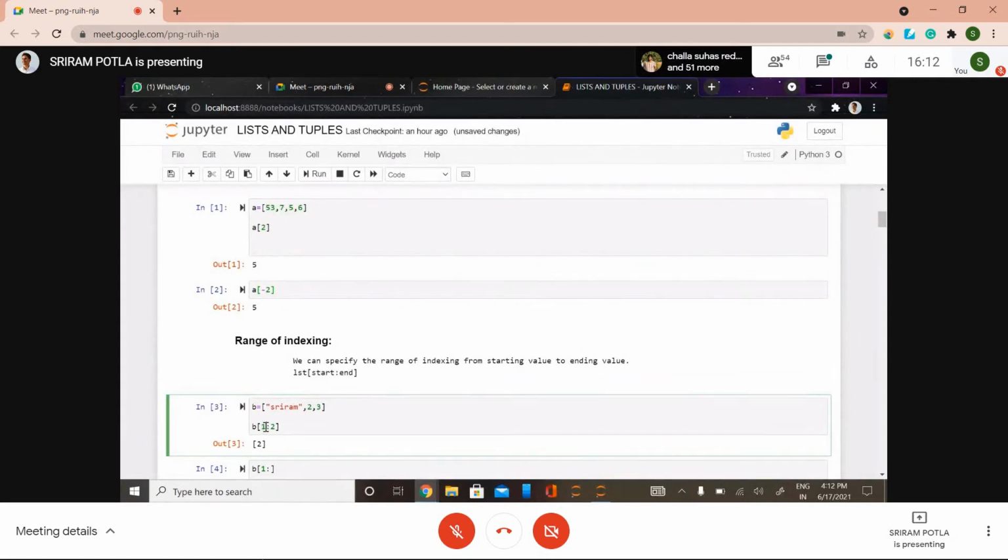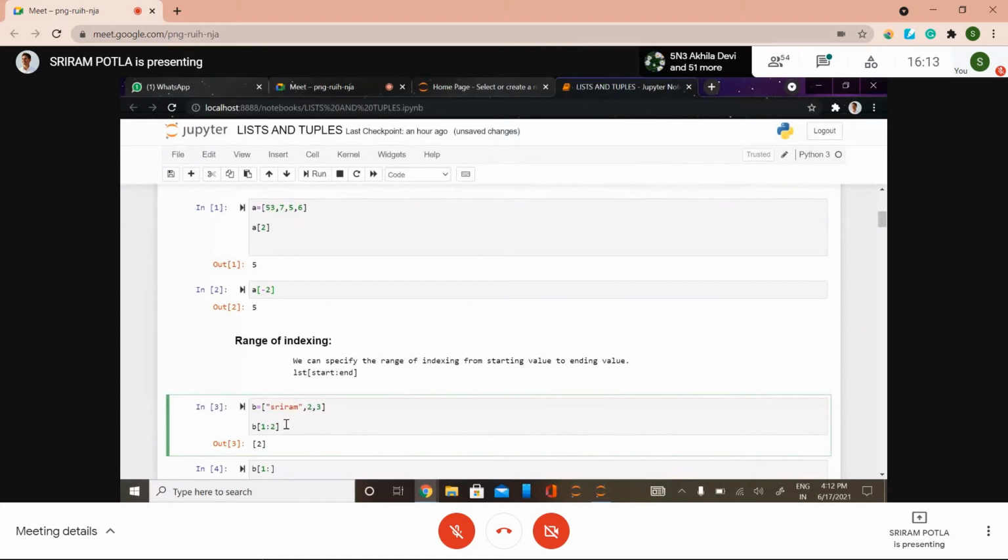So I'm going to get the values between index 1 and 2. It will include the starting index value and exclude the last index value. That's it. So I got only 2. The indexes are 0, 1 and 2. As I said, it will exclude the last index value. The index is 2 and the corresponding value is 3, so it will exclude that and the remaining value is printed. The output would be 2.